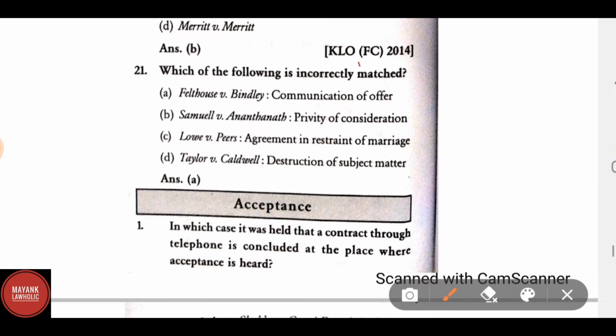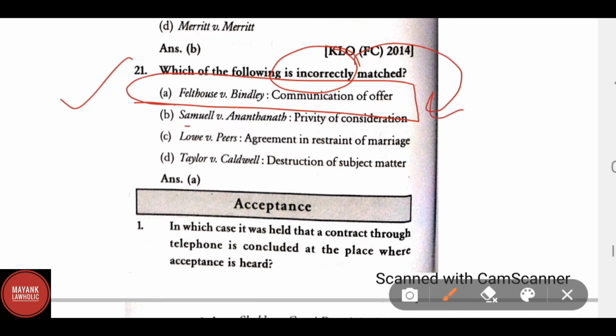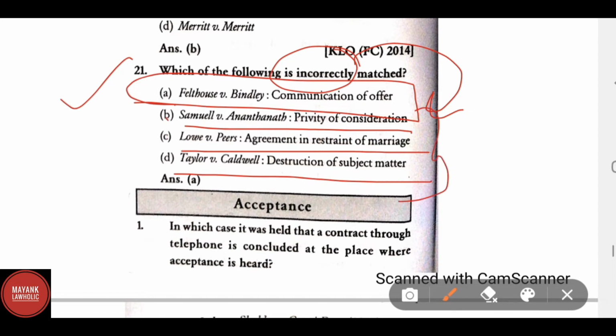Which of the following is incorrectly matched? Correct answer is Feldhaus versus Bentley, communication of offer. This is incorrectly matched. But if we see option 2, Samuel versus Anantnath, privity of consideration, Lowy versus Pierce, agreement in restraint of marriage, Taylor versus Caldwell, destruction of subject matter. B, C and D are correctly matched. But the question asked is incorrectly. So the correct answer will be A.